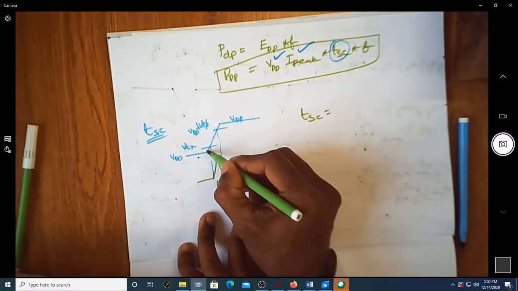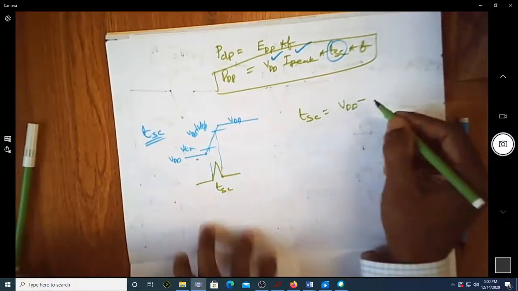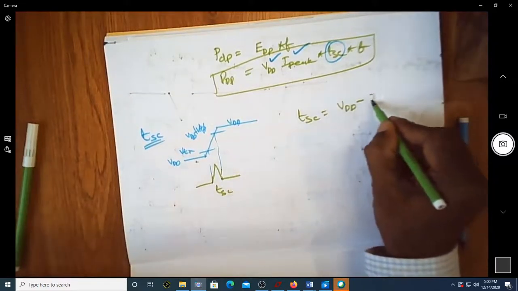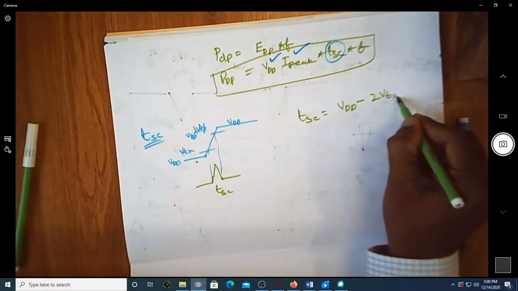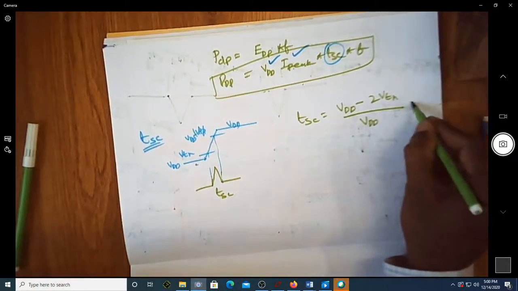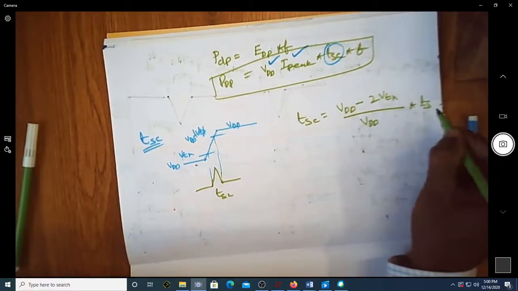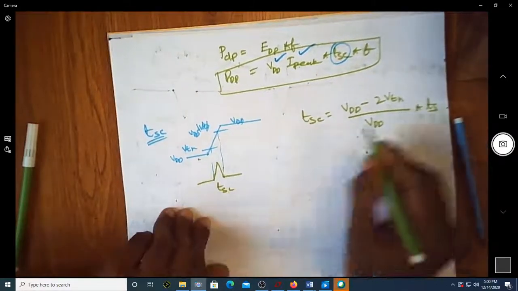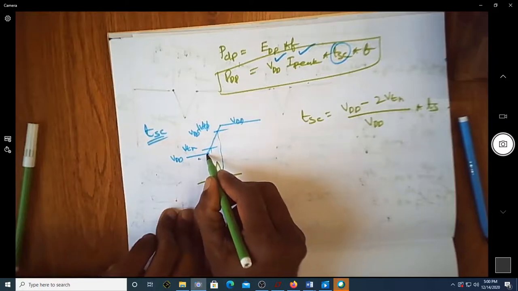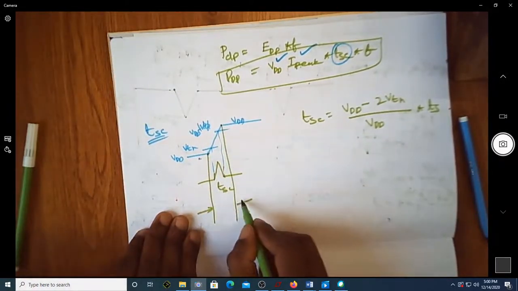Suppose assume that VTH of N is equal to VTH of P. Can I write TSC as VDD minus twice VTH divided by VDD, multiplied by TS. So what is this TS? TS is the whole time from 0 to 100%. So this can be easily found.